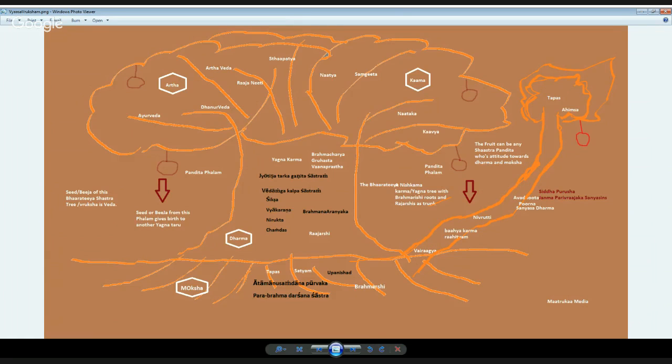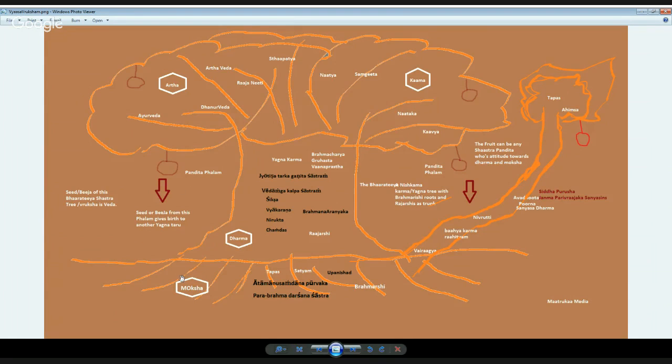Now, the Vyasa Vriksha is this. I roughly painted it. In this Vyasa Vriksha, the roots for this tree, Vriksha is nothing but tree in English.